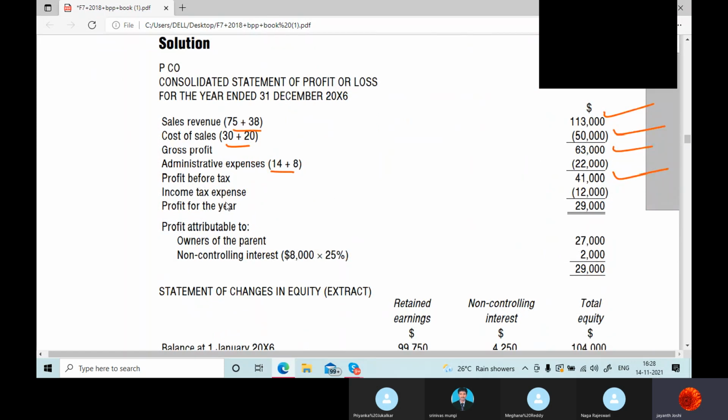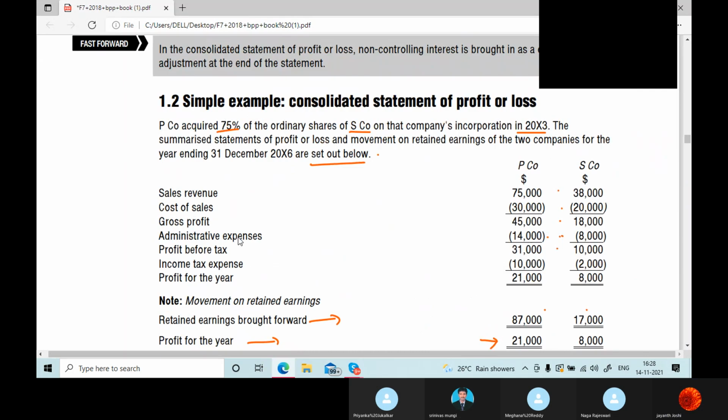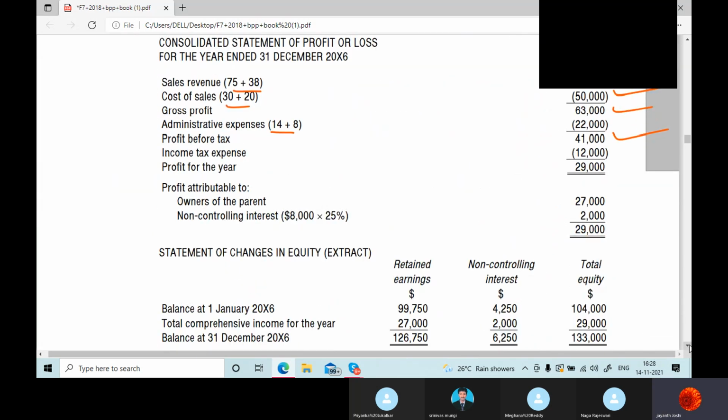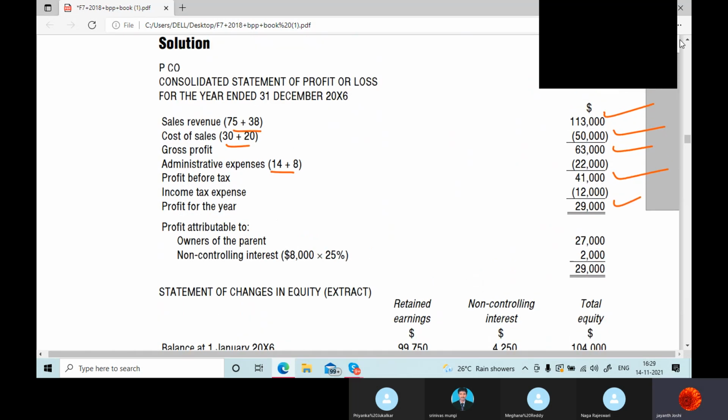Then you have the income tax, 10 plus 2. This is your income tax expense. Removing this income tax, you get the profit for the year. Till here, all the consolidation things as we did in the case of balance sheet, we are performing the same things here.